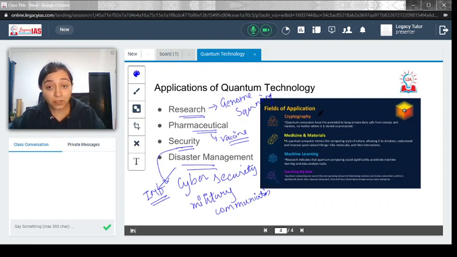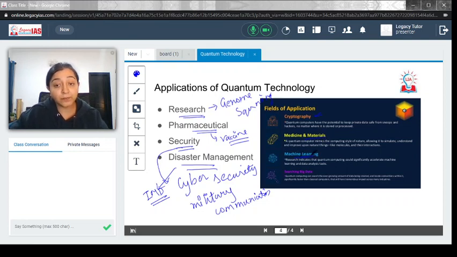Apart from that, it would help in the field of cryptography. We know there is a lot of phishing going on in internet communication. In that case, cryptography becomes very important, so that the data sent over the internet is secured. Quantum computing is going to help in cryptography. Then medicine and materials: we just saw how in the development of new materials and new drugs, quantum computing will help in creating better simulation.